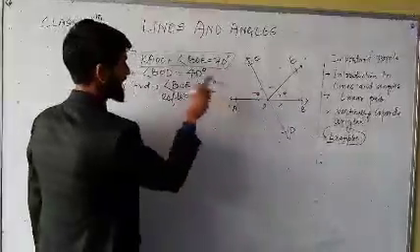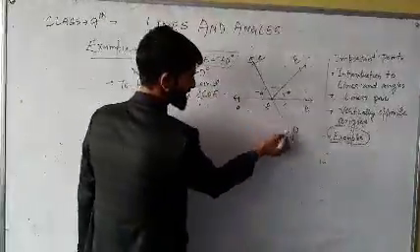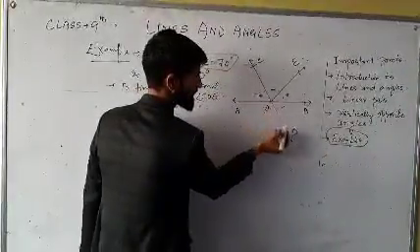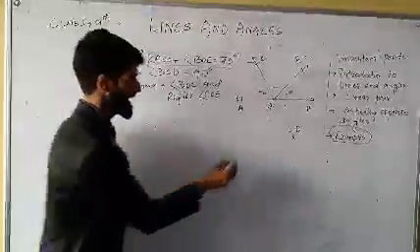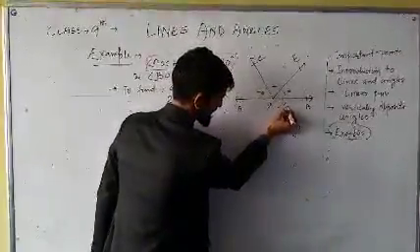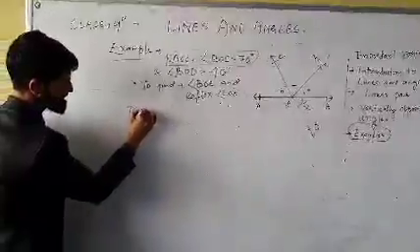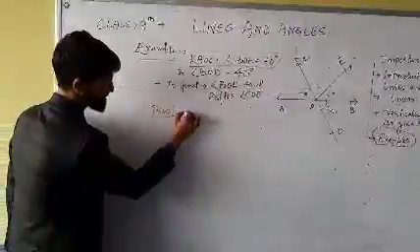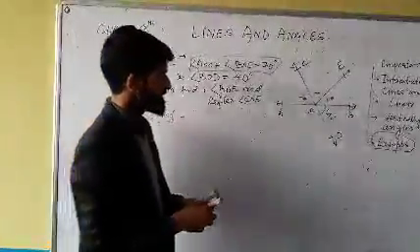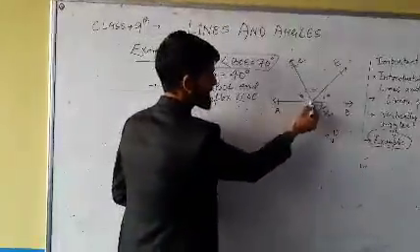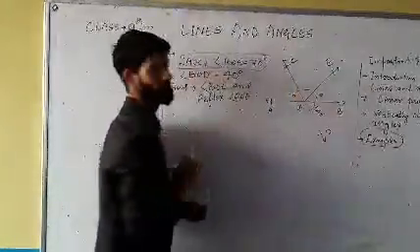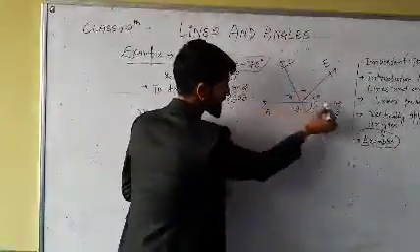Okay, now another angle is given to me, angle BOD. This angle is given and it is 40 degrees. I will put here 40. Okay, now how will I prove it? I am writing the proof. What is given is that angle AOC plus BOE is 70 and angle BOD is 40 degrees.